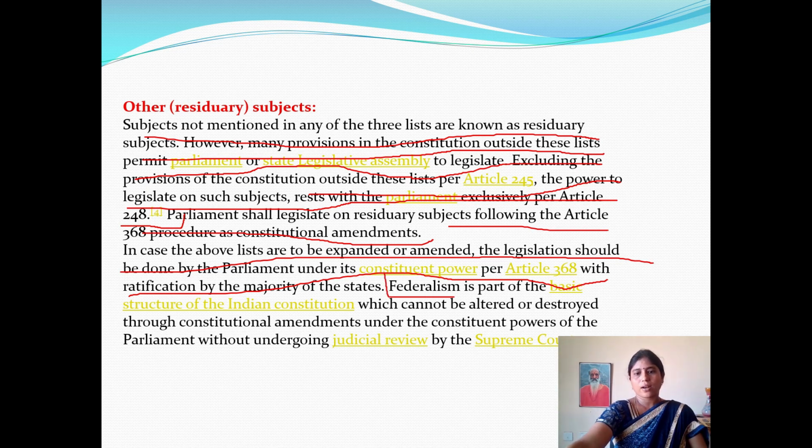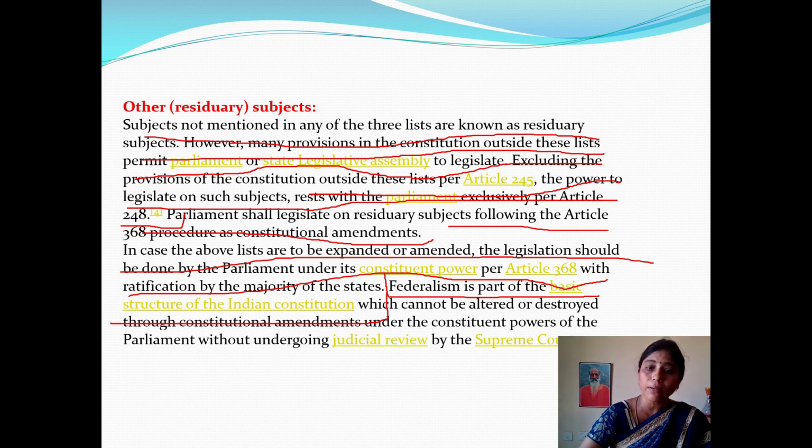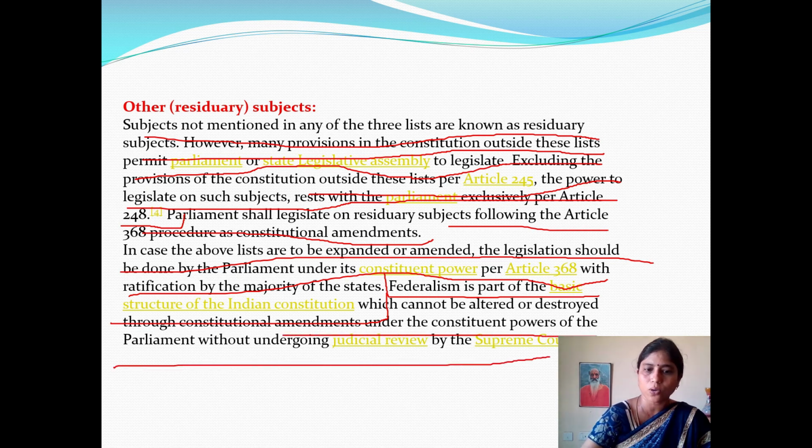So federalism is a part of the basic structure of the Indian constitution, which cannot be altered or destroyed through constitutional amendments under the constituent powers of the parliament without undergoing judicial review by the Supreme Court.